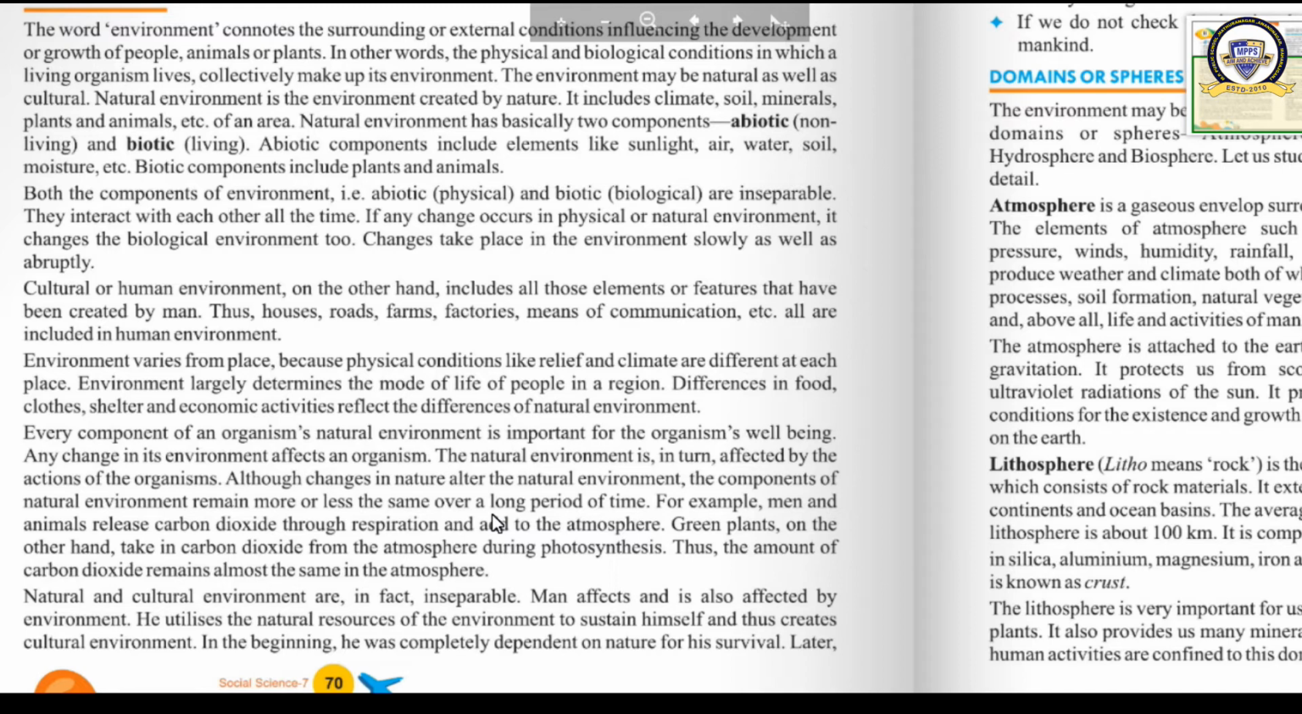What a lot of examples are there in front of us. If anything happens in the environment, that directly affects the human beings. Yes or no? Yes, human beings are completely under the control of the natural environment. If anything happens in the natural environment, the human environment also will be changed.